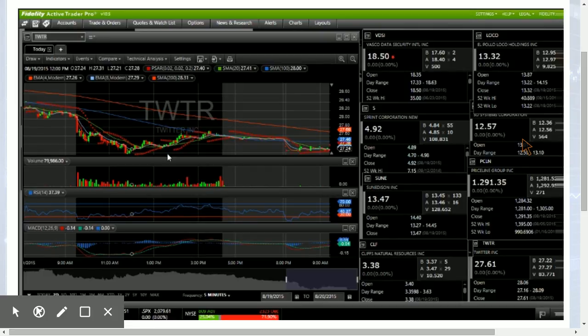Twitter is down. The low of the day, this is another one that, like Facebook, is still holding the low of the day. So the low was 27.16, and it hasn't gotten down to that level yet today. So that is support, 27.16, and you have the usual suspects of resistance, the 100 and 200 period moving average. Those are what you're going to be watching, and Twitter is looking to hold 27 support. 29 is going to be strong resistance, but that's a ways to go.